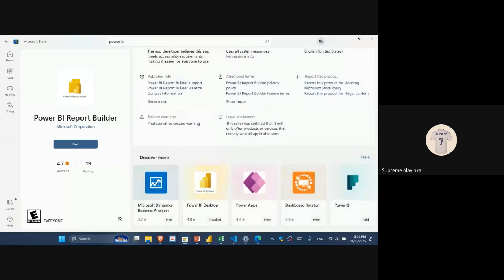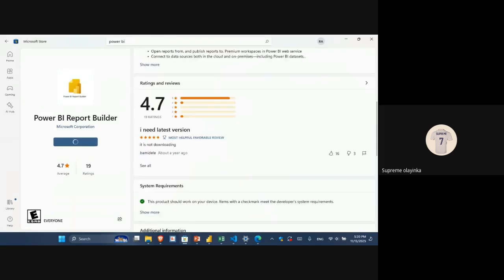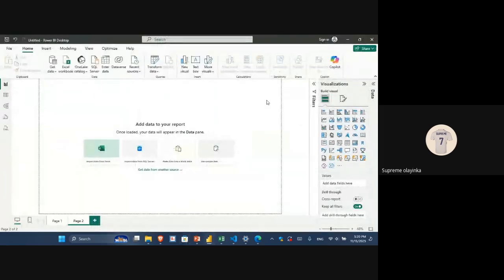I think you click on this Get, but I'm not sure. I will send the YouTube link that will explain how to download this. We're not actually supposed to do this today, which is why I'm not readily prepared for it. Let me cancel this process because this person already downloaded it. When we are done, I will send the link. It will be a very short video, at most 10 minutes.